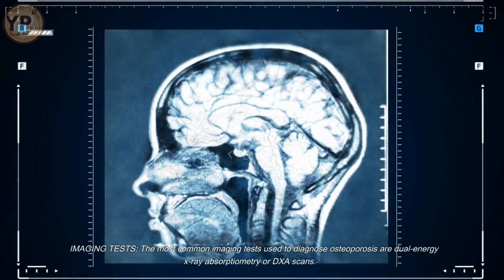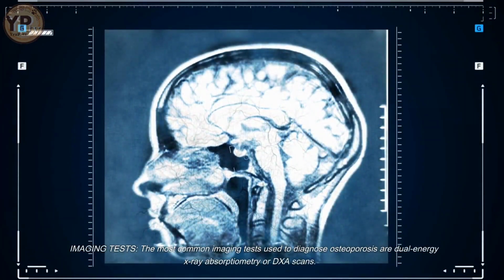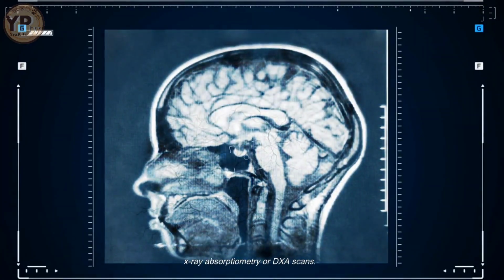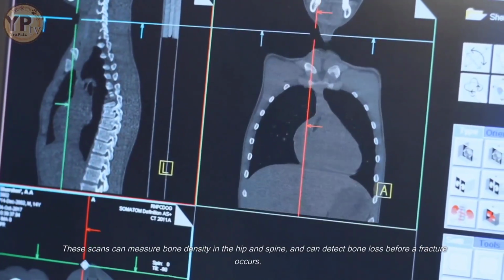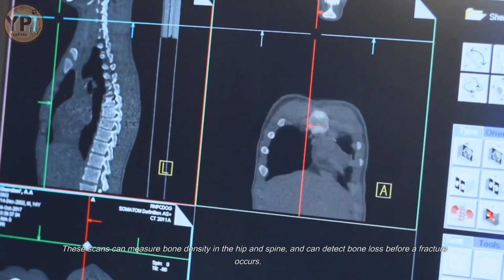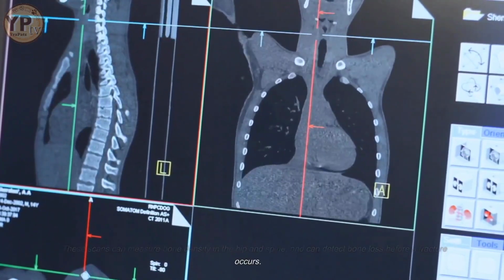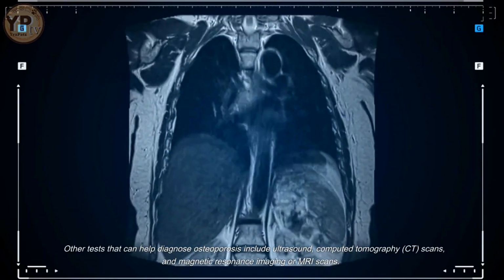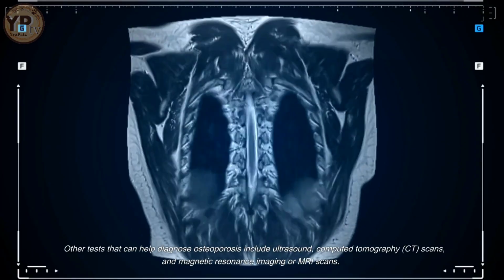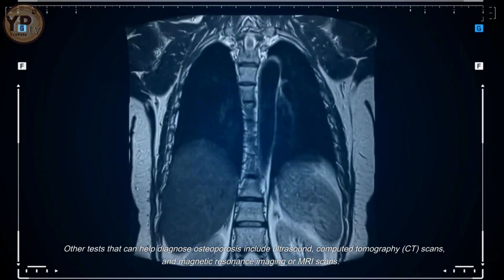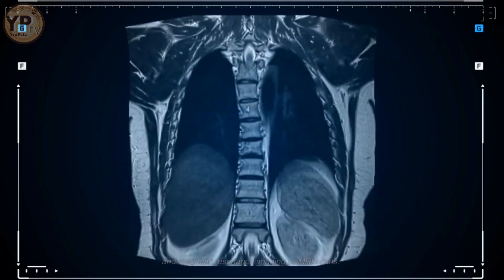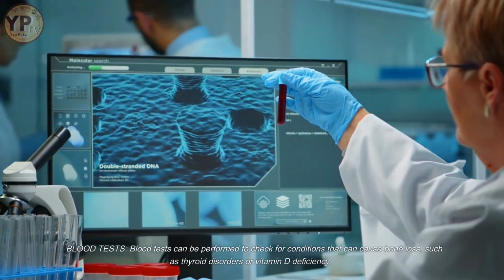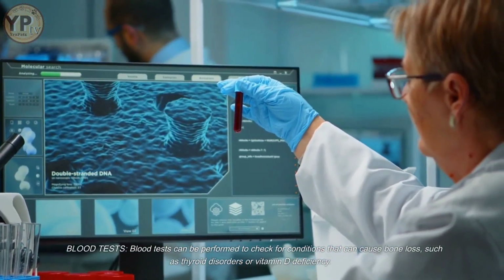Imaging tests. The most common imaging tests used to diagnose osteoporosis are dual-energy X-ray absorptiometry, or DXA scans. These scans can measure bone density in the hip and spine, and can detect bone loss before a fracture occurs. Other tests that can help diagnose osteoporosis include ultrasound, computed tomography (CT) scans, and magnetic resonance imaging (MRI) scans. Blood tests. Blood tests can be performed to check for conditions that can cause bone loss, such as thyroid disorders or vitamin D deficiency.